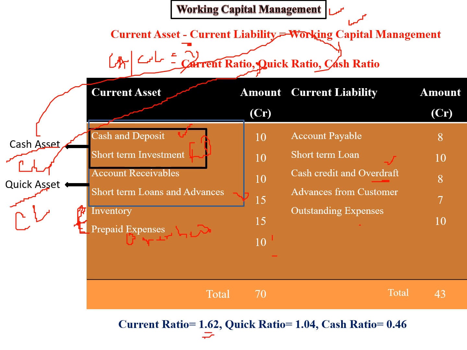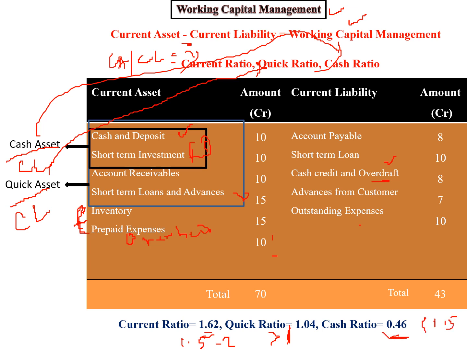Normally it has been observed that if the current ratio is between 1.5 and 2, it is a good cash situation in the organization. For the quick ratio, if it is greater than 1, then it is a good one. The organization has better cash positions, or can handle a better cash position. For the cash ratio, it is always preferable that it should be greater than 1 but should not be less than 0.5.